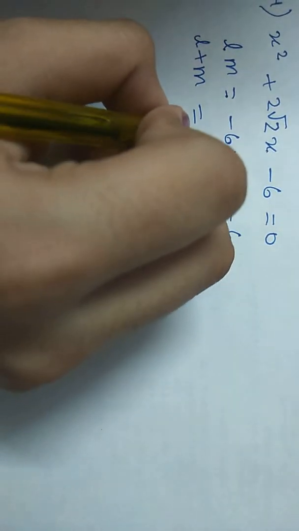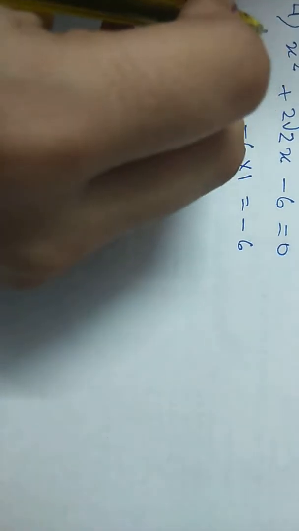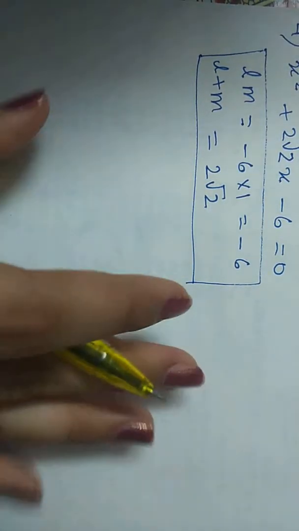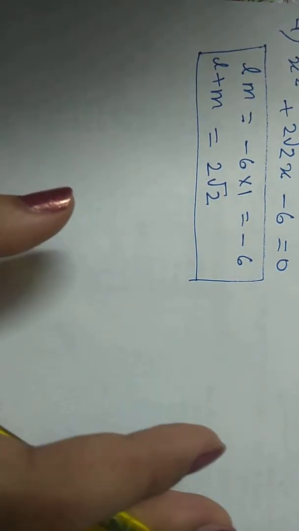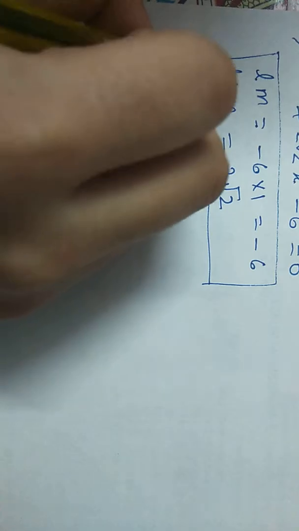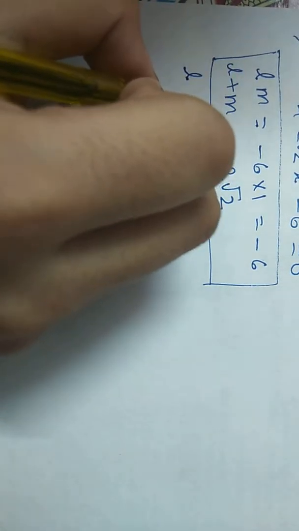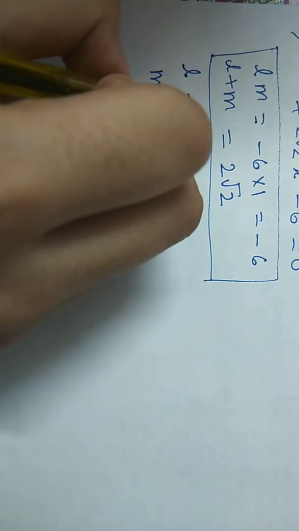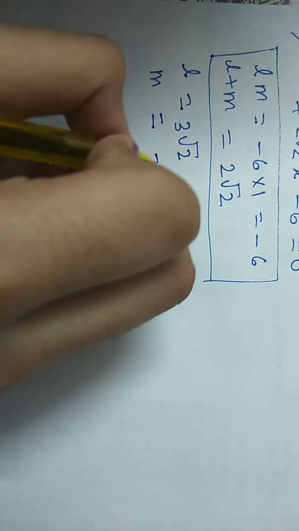L plus M is equal to 2 root 2. No requirement of these calculation in the paper. I am telling you again and again. So such numbers can be L is equals to 3 root 2, M is equals to minus root 2.